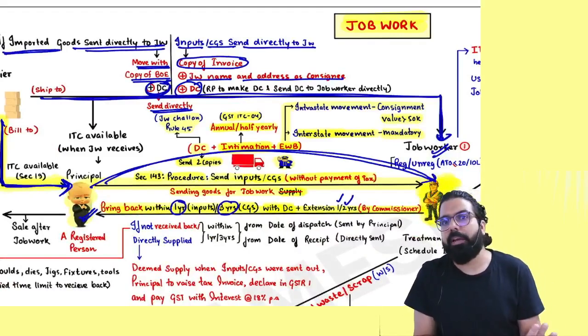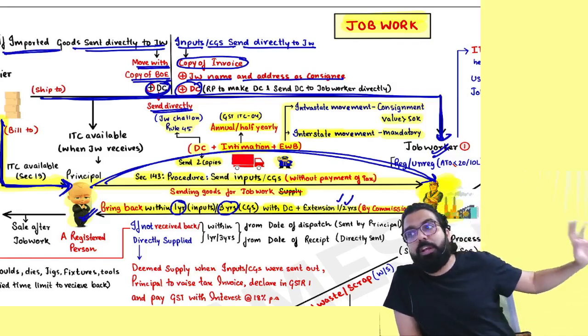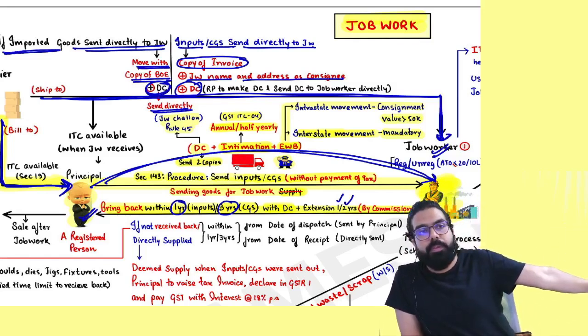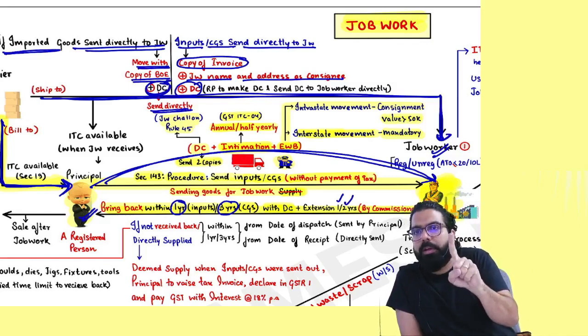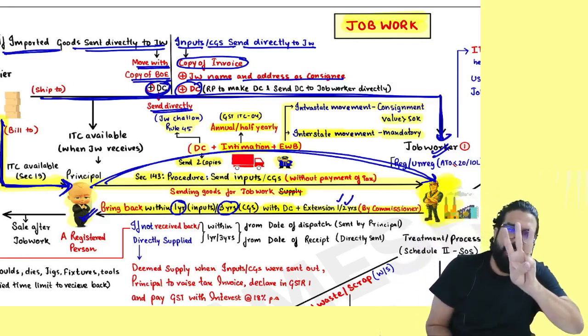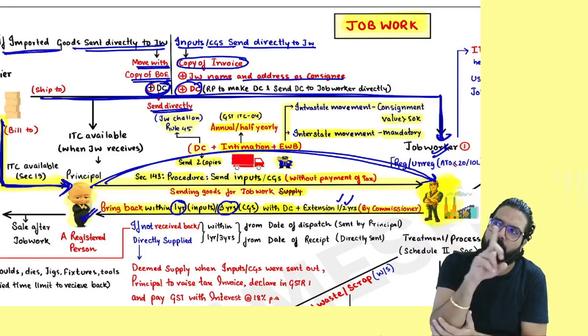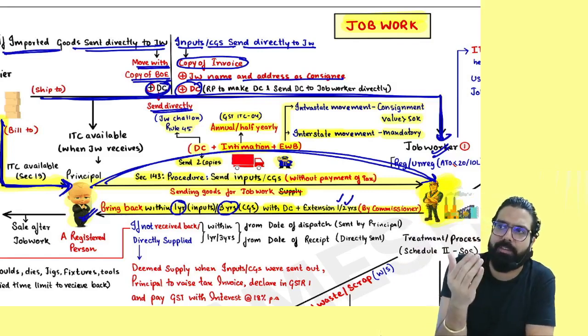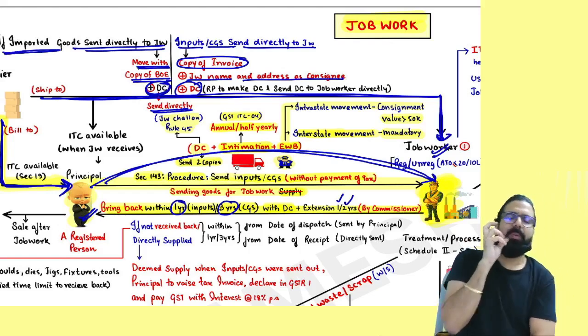Always remember one thing. Once the job worker has done the job work, very important, you can bring the goods directly back within how much time? Inputs within 1 year, capital goods within 3 years. If I could not bring it back within 1 year or 3 years, I can be granted an extension of what? 1 year in case of inputs, and for capital goods, 2 years.